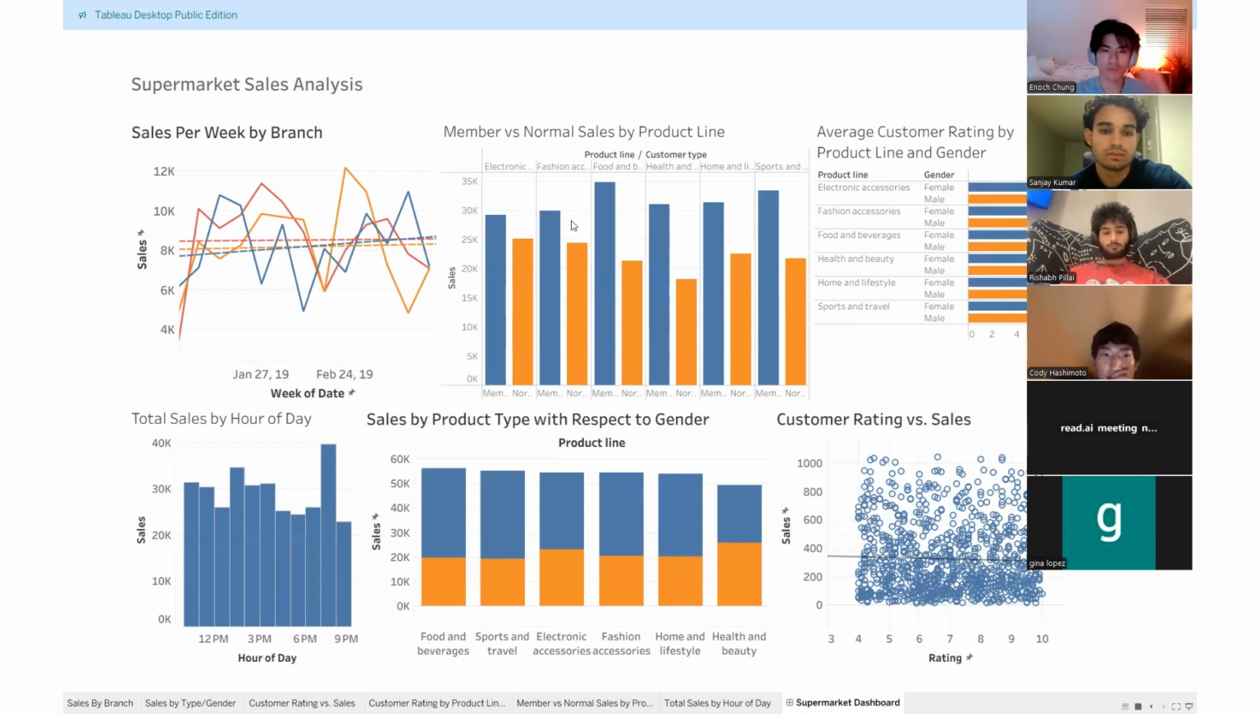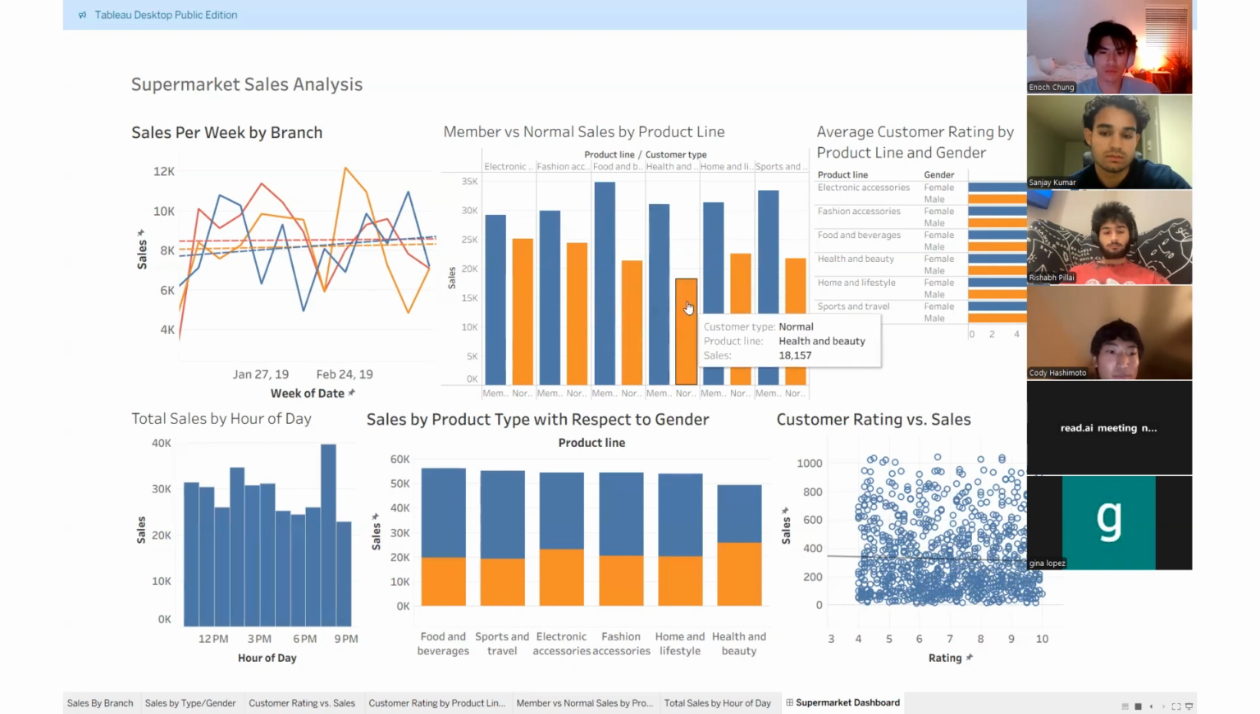From a management perspective, understanding whether a loyalty program is actually influencing purchasing behavior is critical. It determines how resources should be allocated, where promotions should be directed, and whether the membership program is delivering a return on investment. The finding is consistent and clear across the board. Members outsell normal customers in every single product line. This is not isolated to 1 or 2 categories.